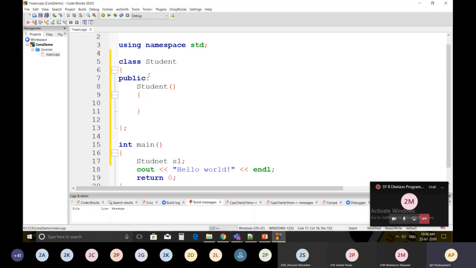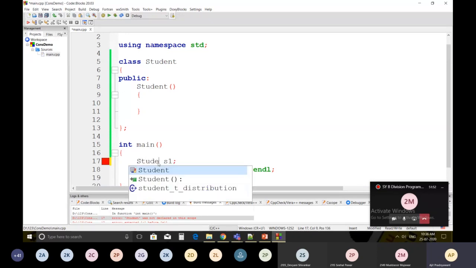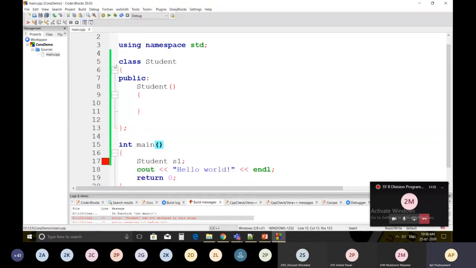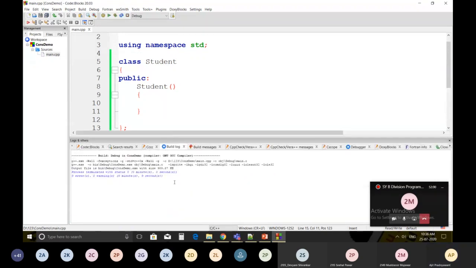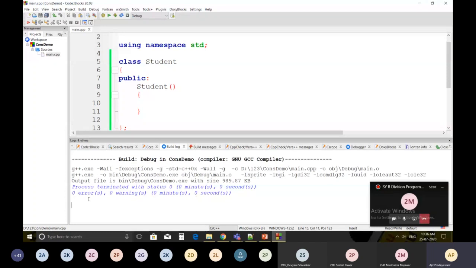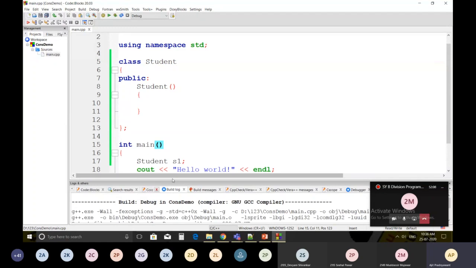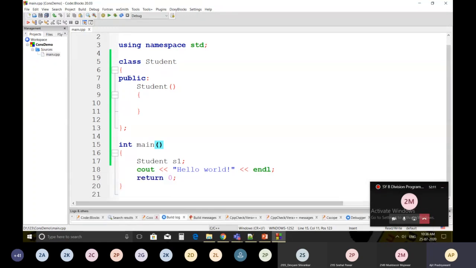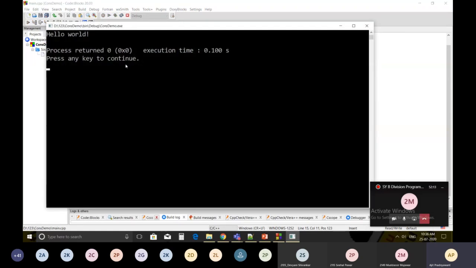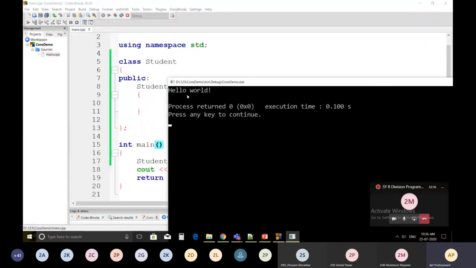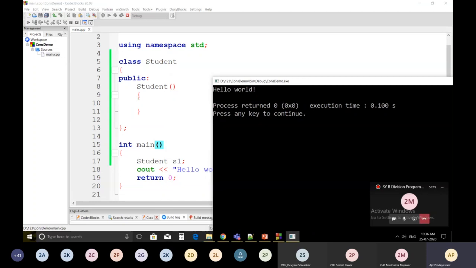So first I will save it and then I'm going to compile it. There will not be any error over here. As you can see, there are 0 errors and 0 warnings. Now I'm going to execute the code. So this is the output, Hello world. Behind the scene, this constructor will get executed.